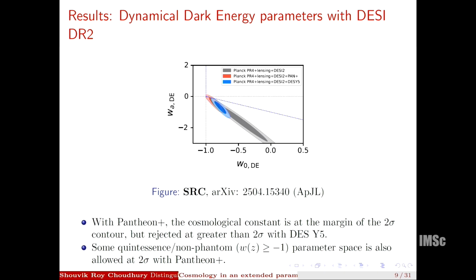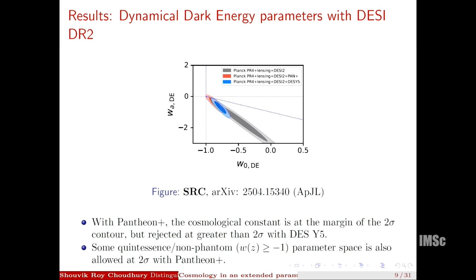And with Pantheon Plus, we still have a part of, so this parameter space is for quintessence, where the equation of state doesn't go below -1. So some parameter space is still allowed with Pantheon Plus, but not with DES year 5 basically.